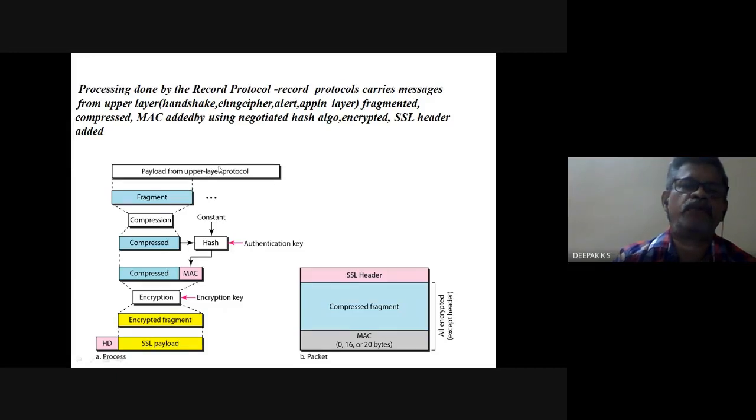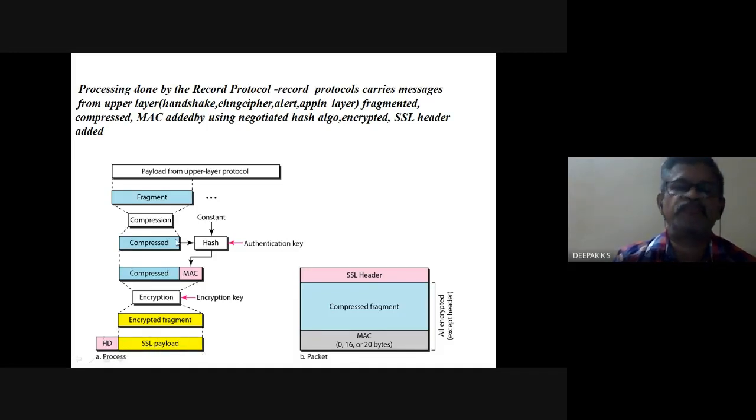For the upper layer protocol data, it fragments it and does compression. A MAC is added, a hash algorithm, which is negotiated during the exchange. Then it is encrypted and the SSL header is added.